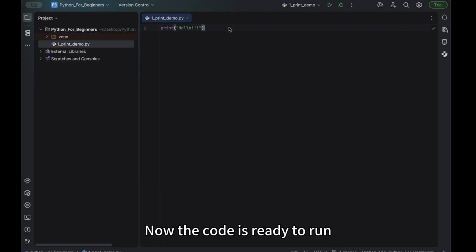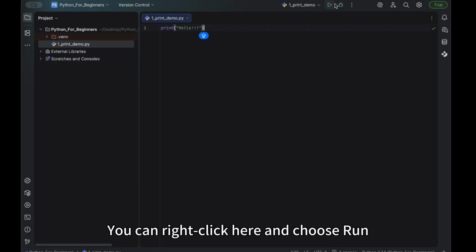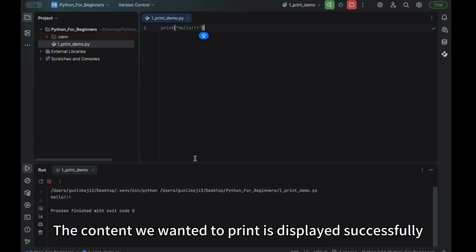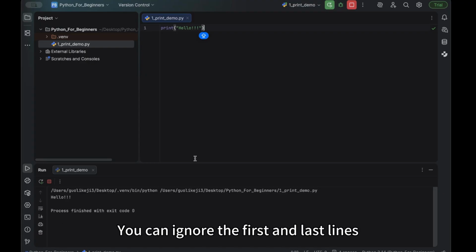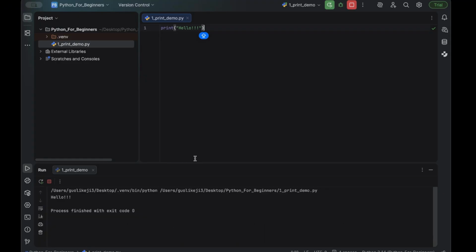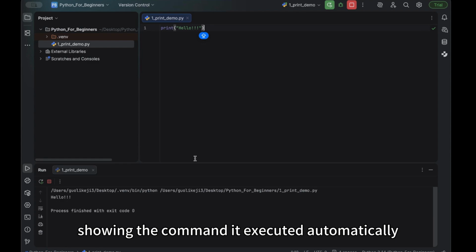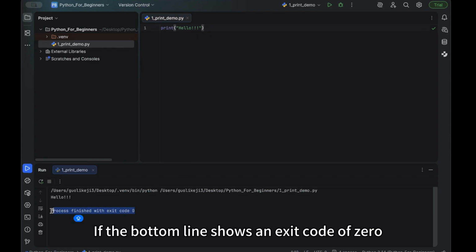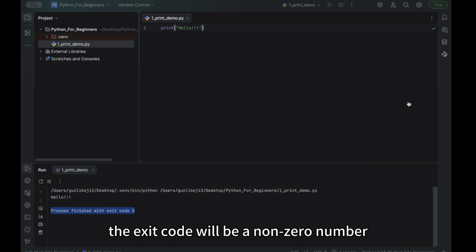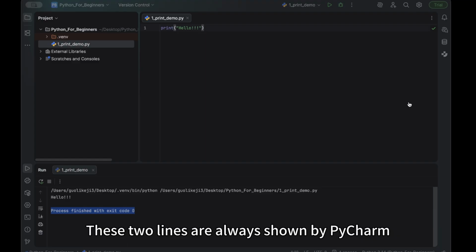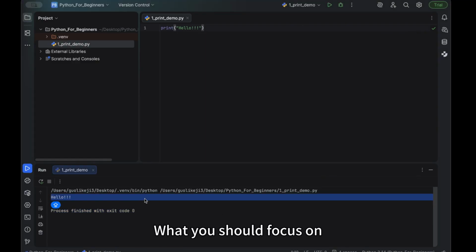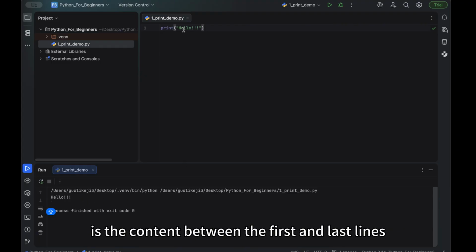Now the code is ready to run. You can right-click here and choose Run. You'll see the Run window at the bottom displaying the output. The content we wanted to print is displayed successfully. You can ignore the first and last lines. The lines above are generated by PyCharm when you click Run, showing the command it executed automatically. If the bottom line shows an exit code of 0, it means the program ran without errors. If there is an error, the exit code will be a non-zero number. These two lines are always shown by PyCharm every time you run the program, so you can ignore them. What you should focus on is the content between the first and last lines.